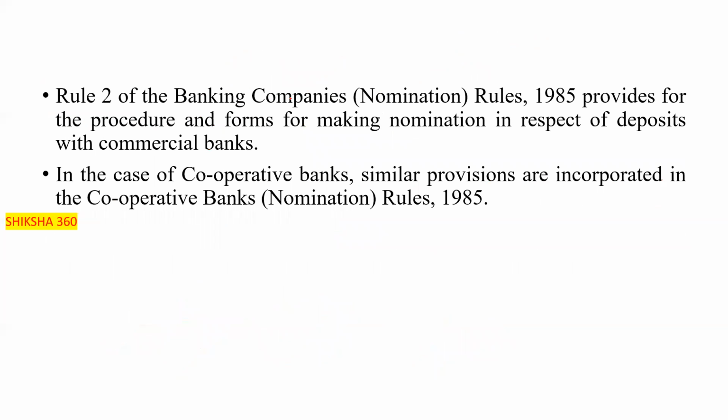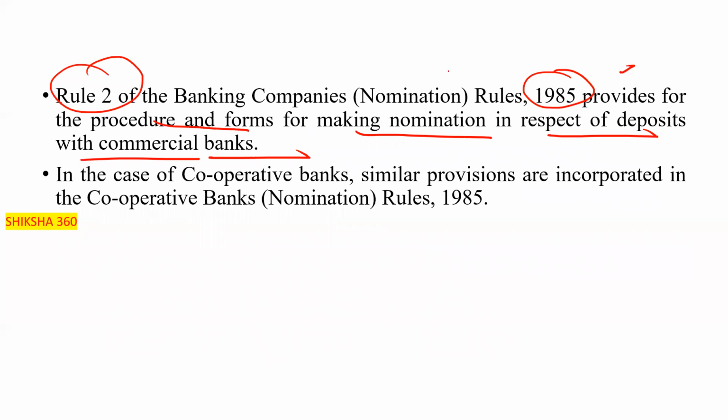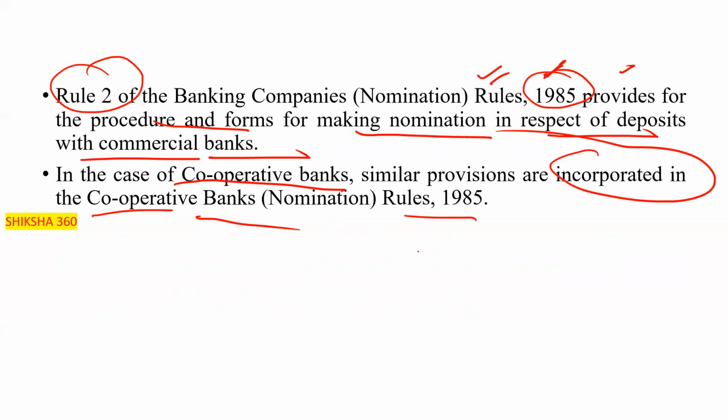Rule 2 of the Banking Companies Nomination Rules 1985 provides for the procedure and forms for making nomination in respect of deposits with the commercial banks. Similarly, in the case of the cooperative banks, similar provisions are incorporated in the Cooperative Banks Nomination Rules 1985. Rules are to be implemented.